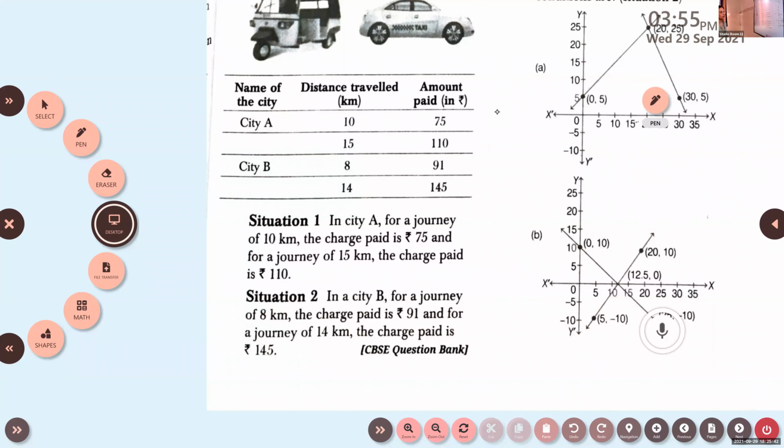Look at situation 1. In city A, for a journey of 10 kilometers, the charge paid is rupees 75, and for a journey of 15 kilometers, the charge paid is rupees 110. In situation 2, in city B, for a journey of 8 kilometers, the charge paid is rupees 91, and for 14 kilometers, rupees 145. These are the two situations.